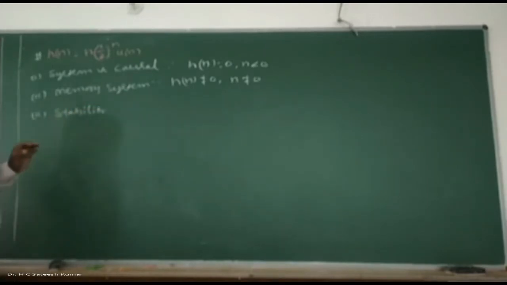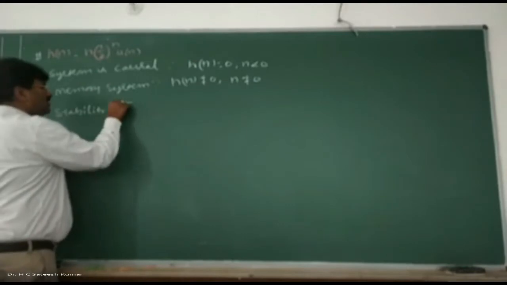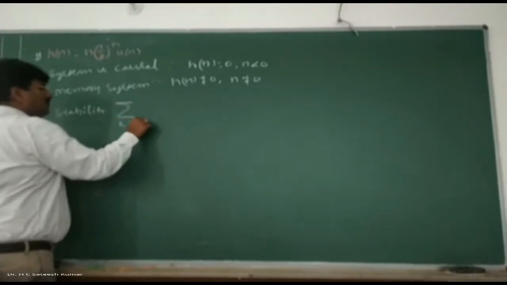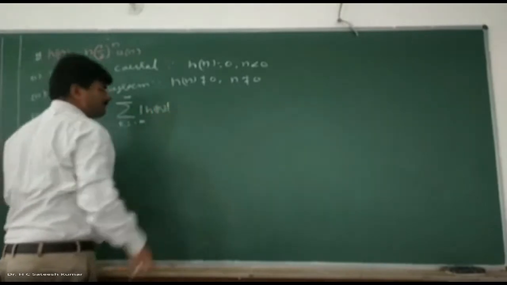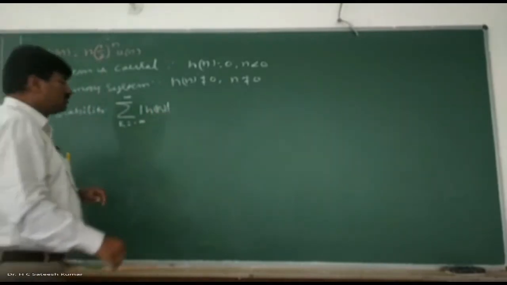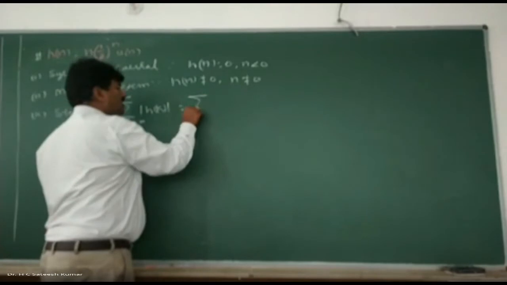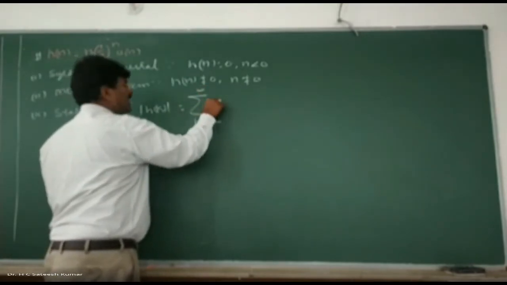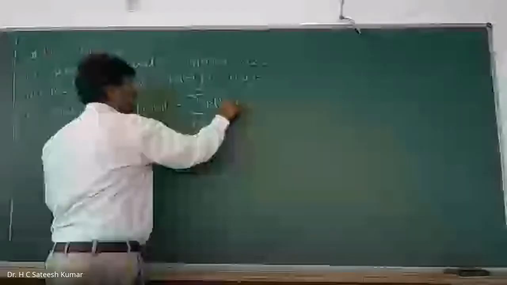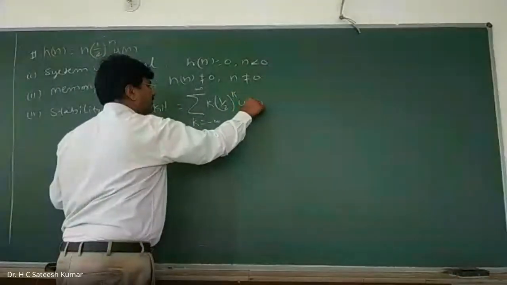What is it? We can write it: summation k varies from minus infinity to plus infinity of the magnitude of h of k is equal to summation k varies from minus infinity to plus infinity of k into half to the power of k into u of k.